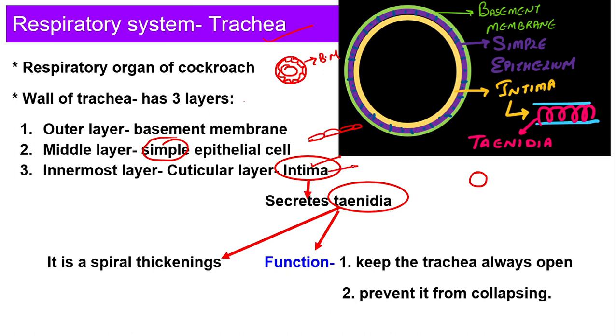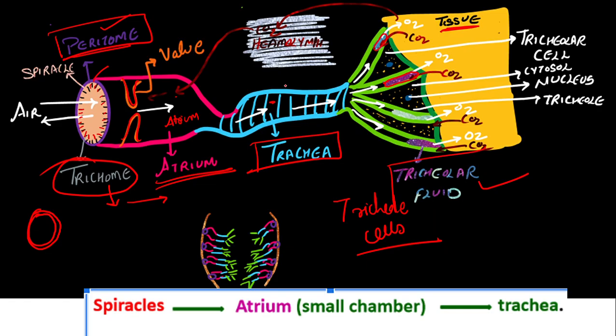Intima is nothing but the cuticular layer. That means it is made up of chitin. Now this intima is responsible for the secretion of spiral thickening. Now if we talk about our trachea, does our trachea collapse? No, it does not. Why? Because we have C-shaped cartilage. So in the same way here also, if this trachea collapses, the air won't be able to pass inside. So what do I have to do? I should maintain the shape of the trachea. How is it maintained? By the taenidia.